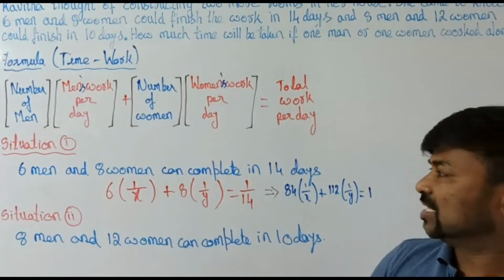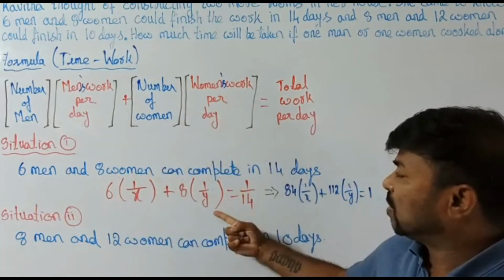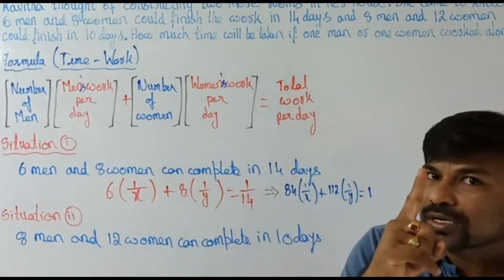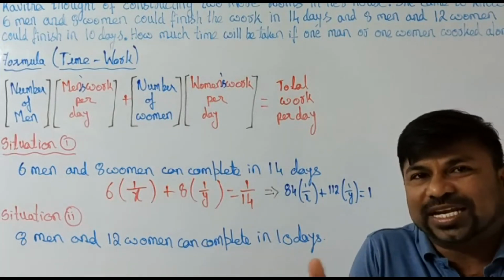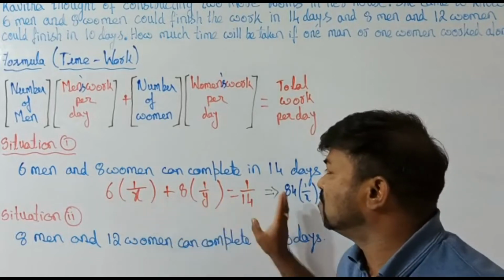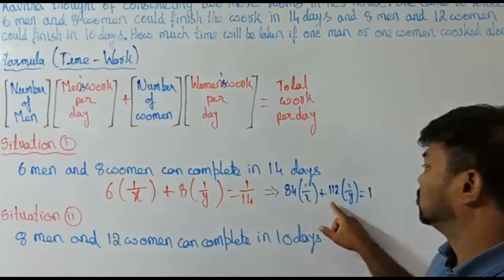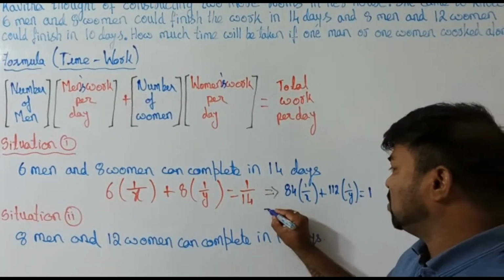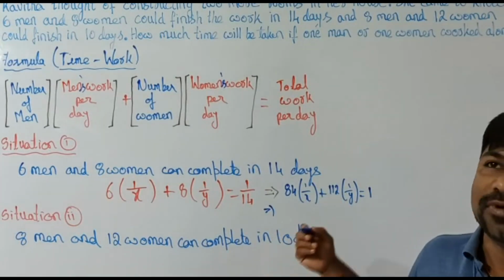You have to understand this: 6 into 1 by X plus 8 into 1 by Y equals 1 by 14, because the total work is done in 14 days, so the work done in 1 day is 1 by 14. To solve the equation and set it in proper order, I am multiplying the 14 to both terms: 14 times 6 is 84, 14 times 8 is 112. Now if I consider 1 by x as a, we will do it later on.